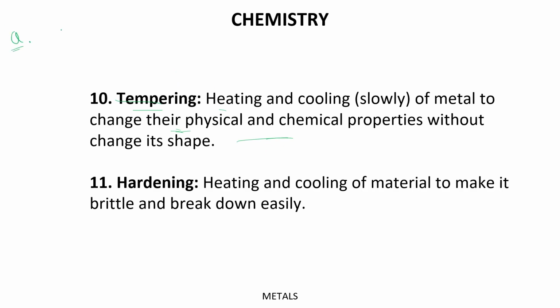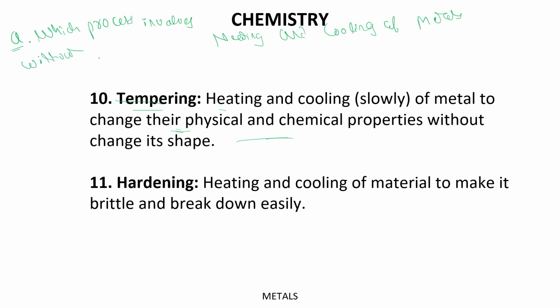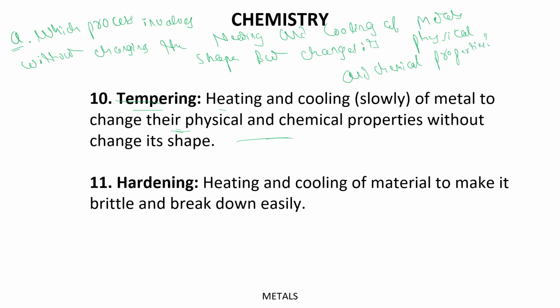So if the question asks which process involves heating and cooling of metals without changing the shape but changes its physical and chemical properties, the answer is tempering.